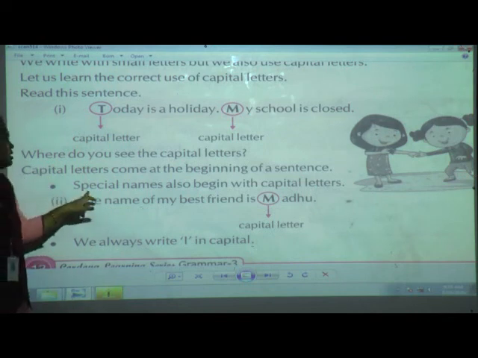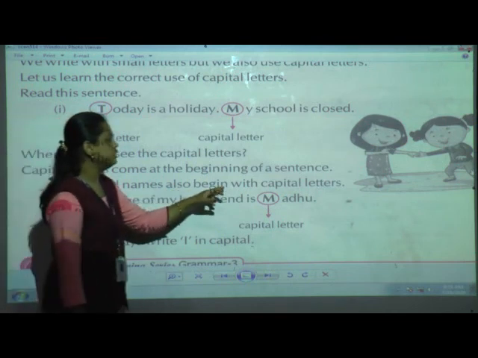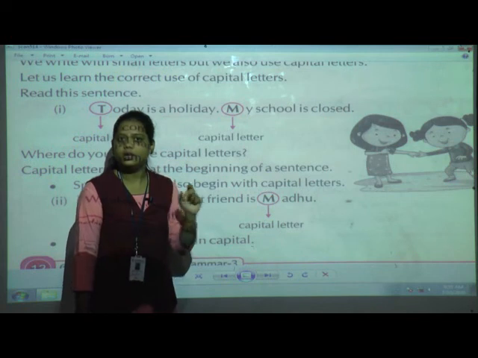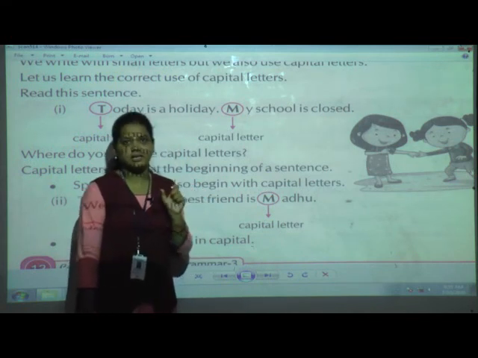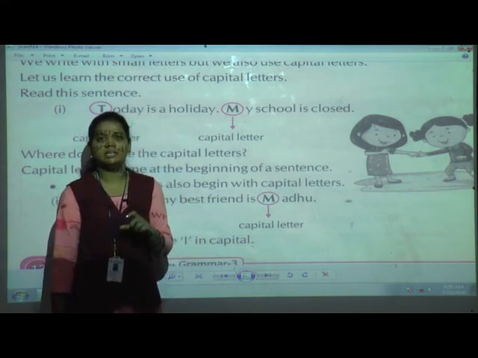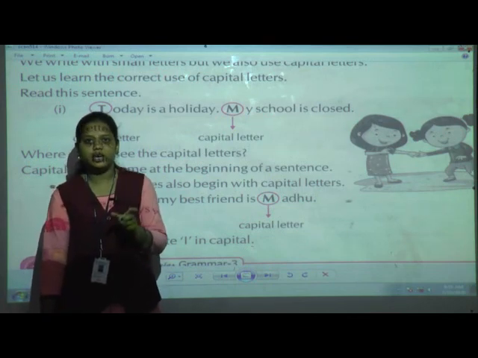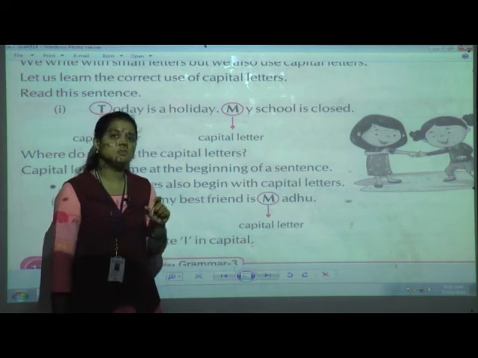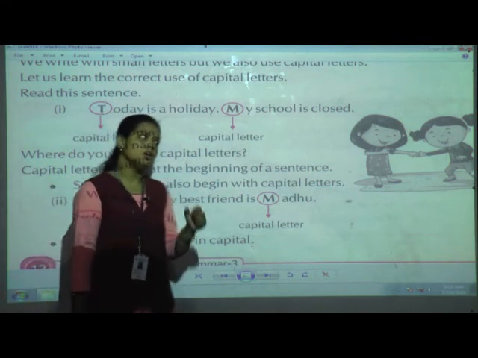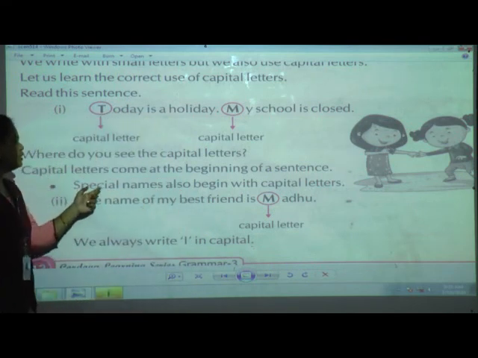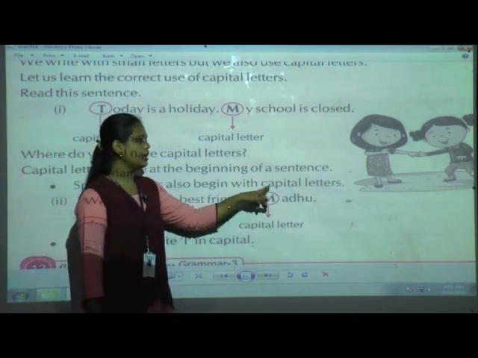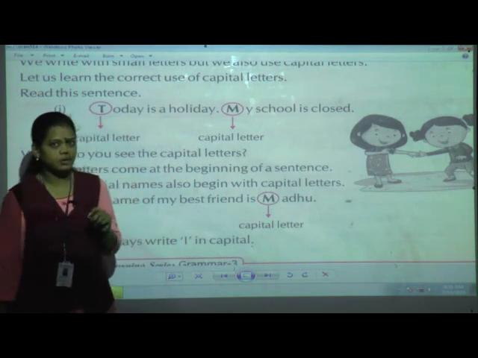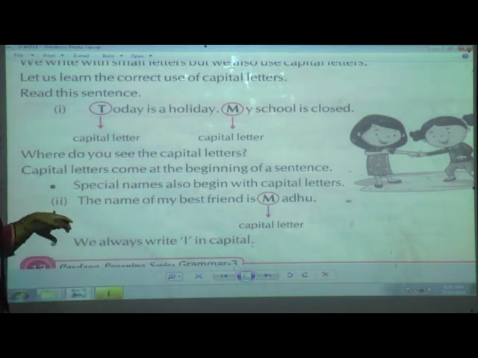Now here special names also begin with capital letters. In the last chapter I told you, while writing the examples, there are some names that came, like Vihan. I told you that I wrote Vihan with a capital. Why? Because this is the name of a person. Now here what they are saying is that special names also begin with capital letters. There are some names we also write in capital letters. Here an example is given.